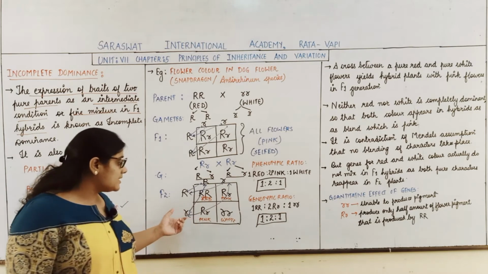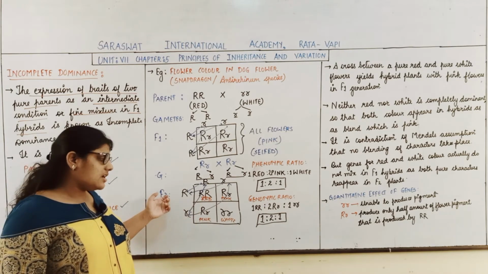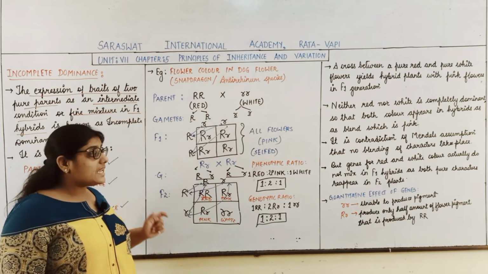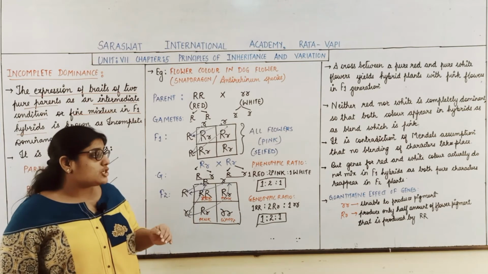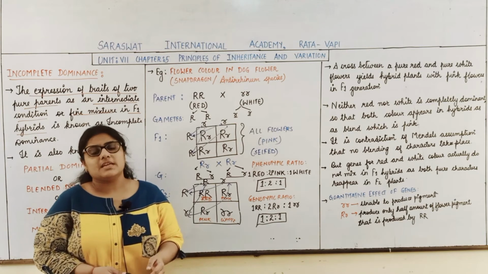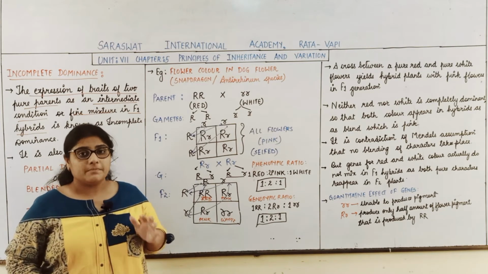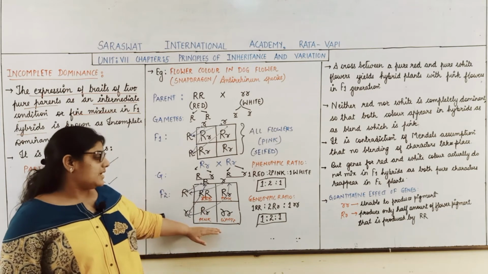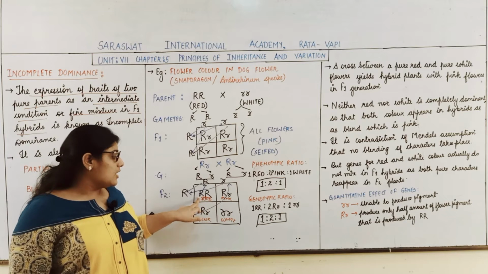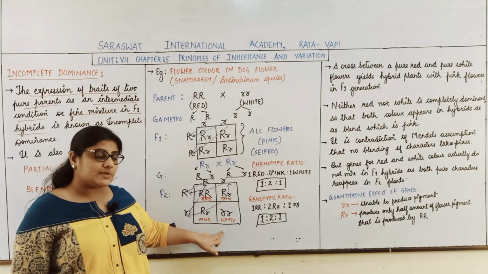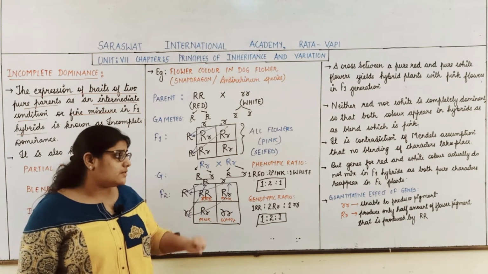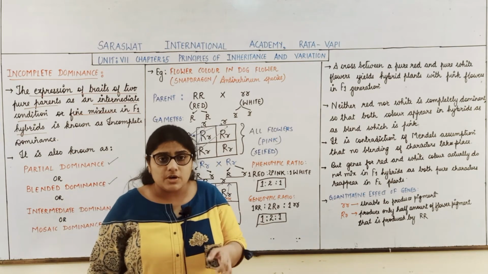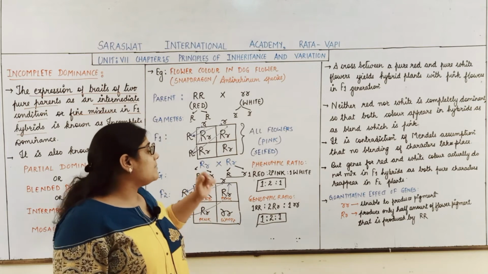But here you can see in the F2 generation, the red colored flowers and white colored flowers reappeared, which means that the genes for red and white color do not mix, because the pure characters reappear in the F2 generation. See here students, you get the pure red colored flower as well as the pure white colored flower. So if mixing had taken place, they could not have reappeared. So what might be the effect?